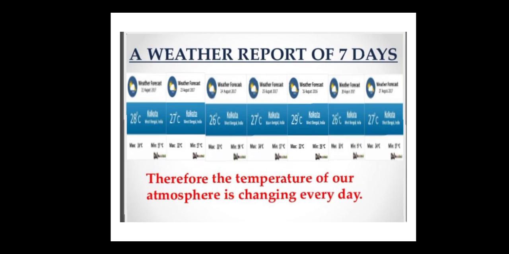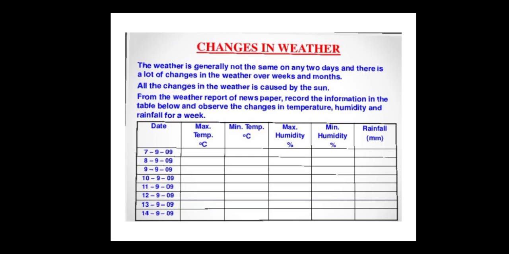Now this is the weather report of 7 days. Even in your smartphone, if you go to the weather app, you will see the temperature for the last 7 days. Today is 28 degrees, then 27, 26, 29, 25, 27. Now, change in the weather. Generally the weather is not the same on 2 days, and there is a lot of change in weather over a week and a month. All the change in weather is caused by the sun.